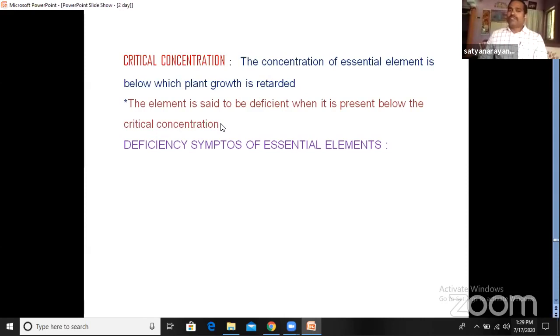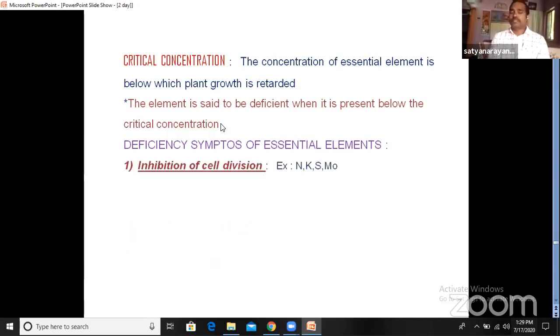Now, what are the deficiency symptoms of essential elements? When these essential elements are not supplied to the plant in a certain concentration, we can find deficiency symptoms. What kind of deficiency symptoms will we observe in various plants?